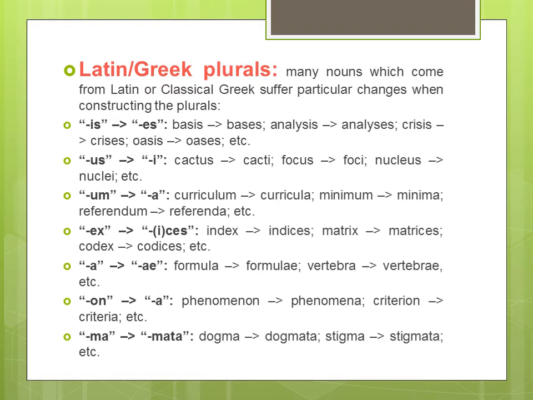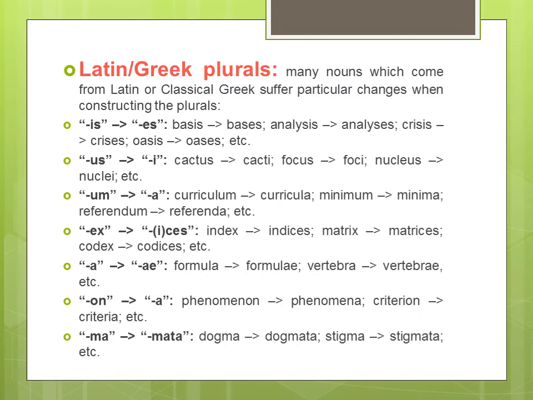The Latin words which end with on, and when we make their plural, the on is replaced by a. So the first example you can see on the slide is phenomenon, and the plural of this is phenomena, and the next one is criterion. So the plural of criterion is criteria, right? So the last category which you can see here is the words which end with ma. So the Latin words which end with ma are being made plural by adding mata, right?